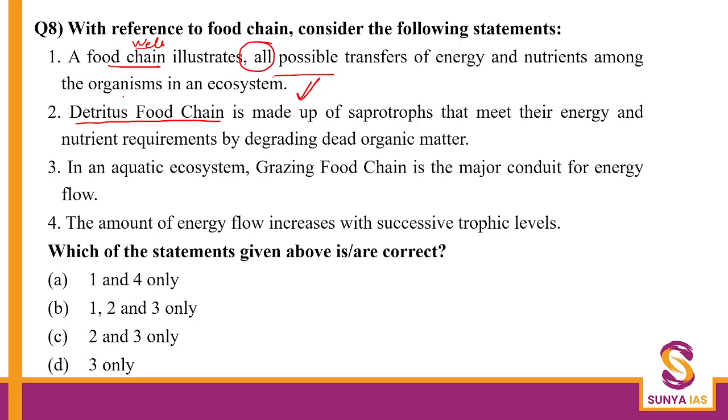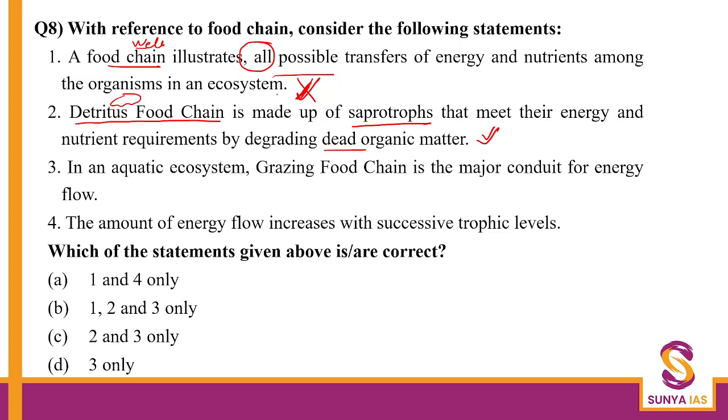Detritus food chain has detritus, let's say dead remains of plants and animals, which is then, let's say, eaten up by a detritivore like earthworm, which then can be eaten up by a hawk or a snake, right? So yes, detritus food chain is made up of saprotrophs. Sapro means dead. Those who feed on the dead are saprotrophs to meet their energy and nutrients by degrading dead organic matter. Absolutely correct. Okay. Oh, sorry. The first statement, yes, it should have been food web. So food chain it is mentioned. So yes, food chain is going to be wrong.